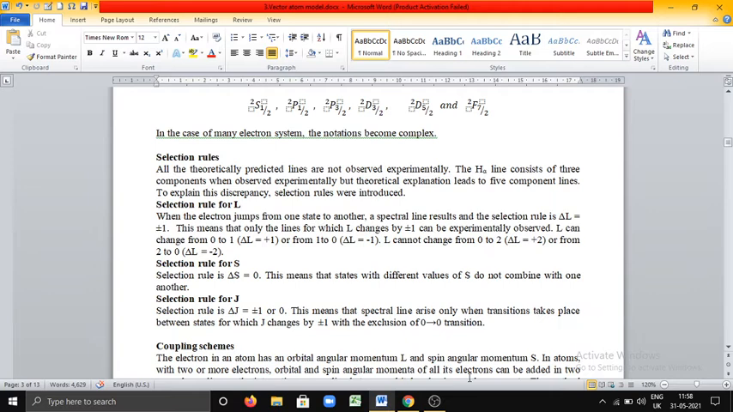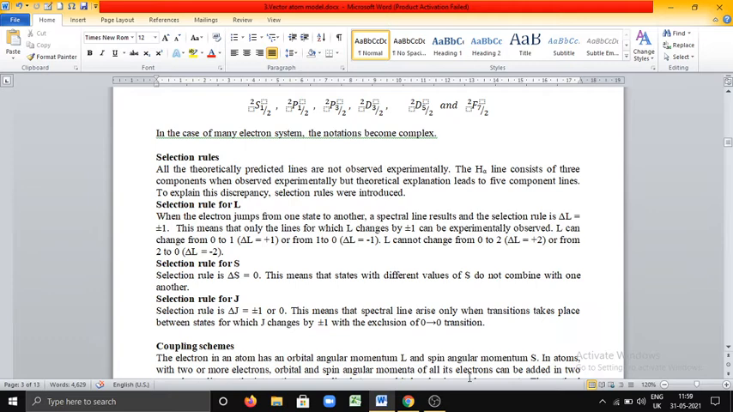This is a very important point. You can see the experimentally observed lines only for which L changes by plus or minus 1. That means L can change from 0 to 1 or from 1 to 0, but it cannot change from 0 to 2 or from 2 to 0. This is why it's called a selection rule.